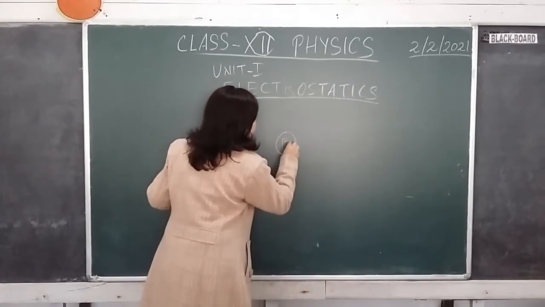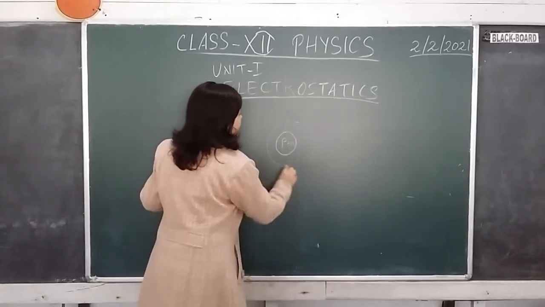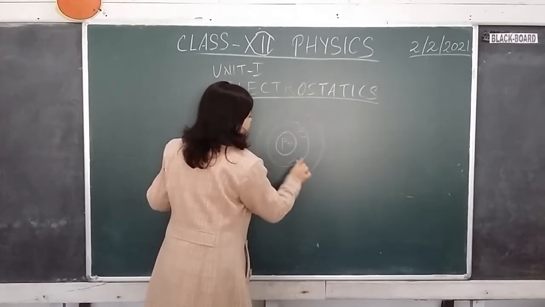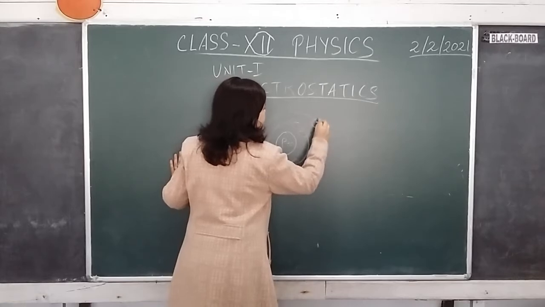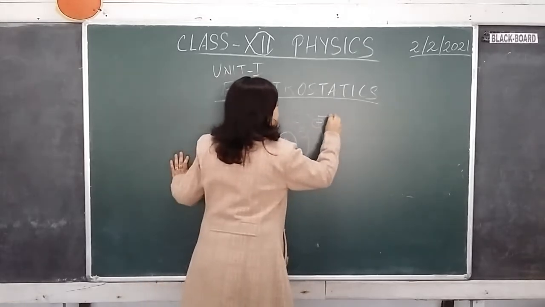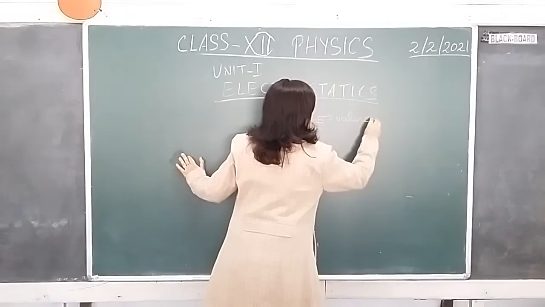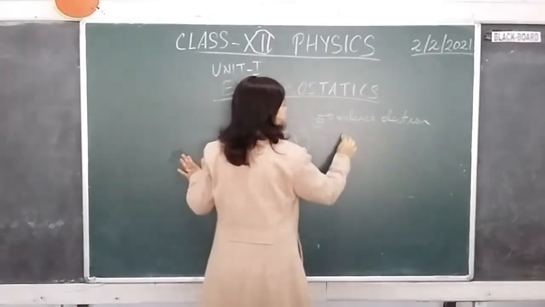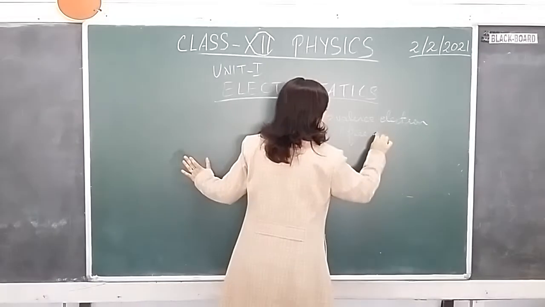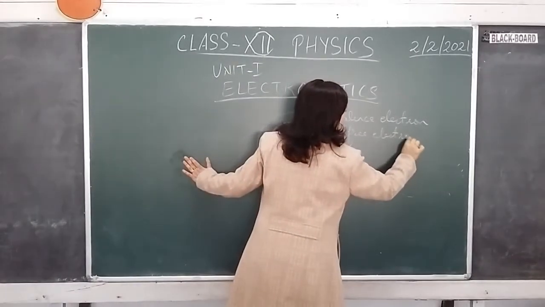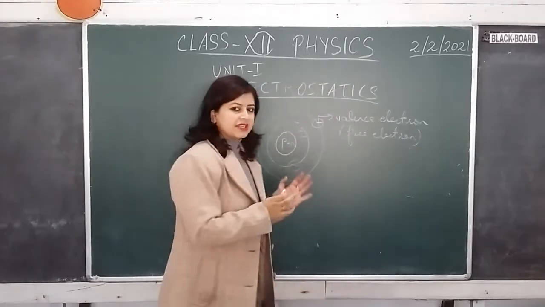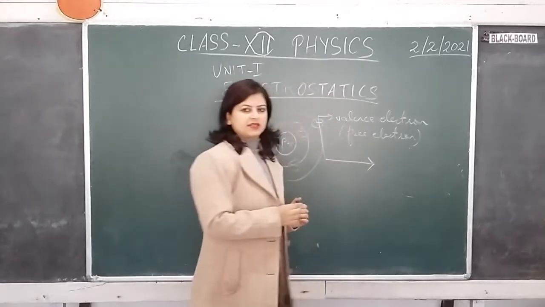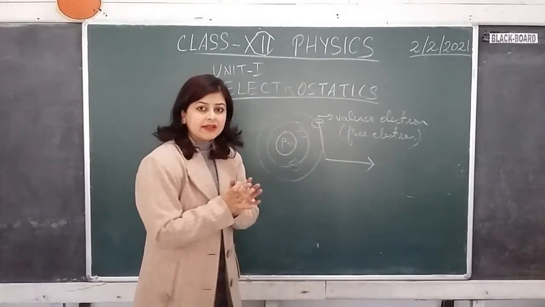You have proton plus neutron in the nucleus, and surrounding it you have the orbits in which you have the electron. If it is the valence shell, this electron is called a valence electron, or if it is free to move, it is also called a free electron. Now what happens is that when you rub two objects together, this valence electron gets transferred to another neighboring object, if you are charging by friction.